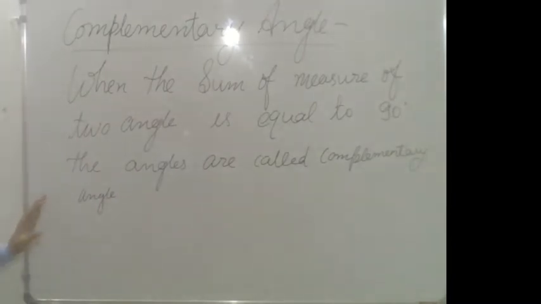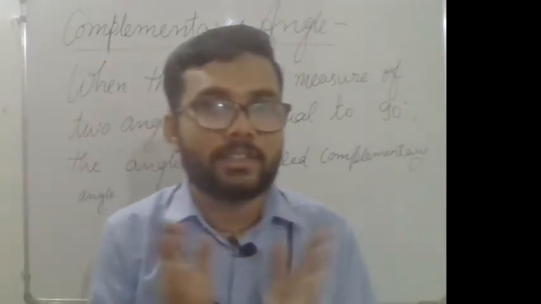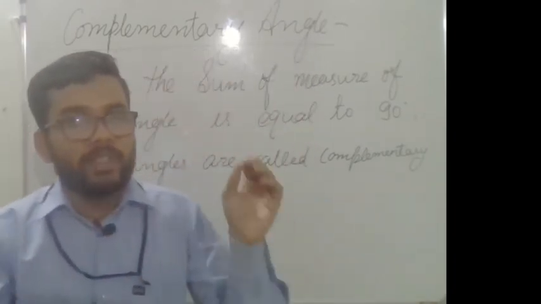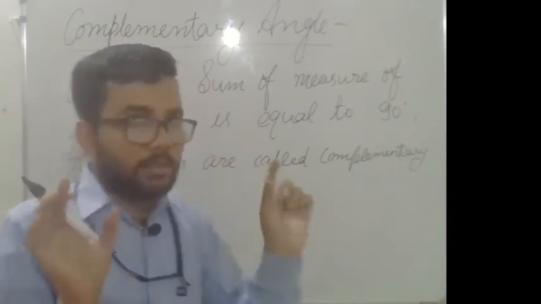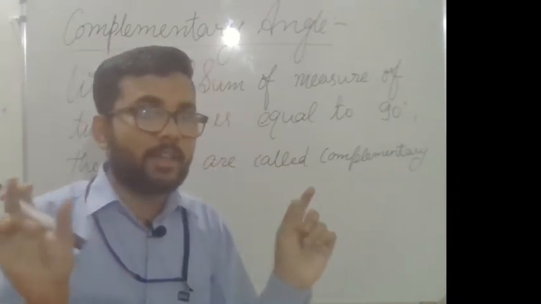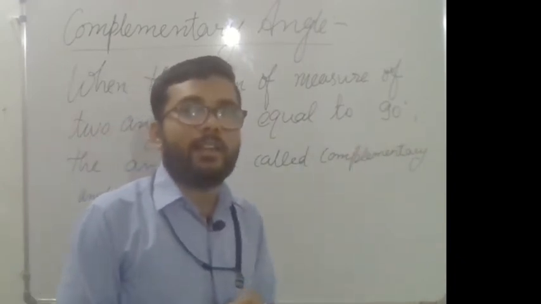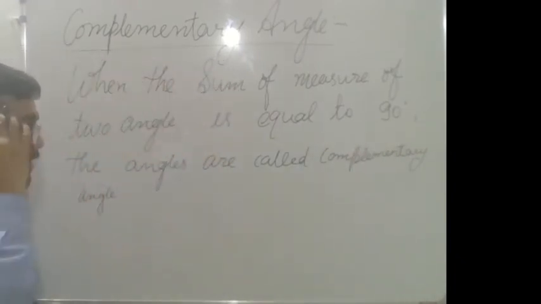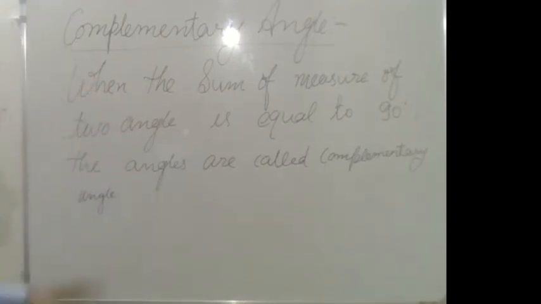Very easy, the statement is very easy. When the sum of the measures of two angles is equal to 90 degrees, when you measure two angles and you get the sum of those angles equal to 90 degrees, then those angles are called complementary. Just see with an example. You just write it in your copy. After the example, it will be more clear.